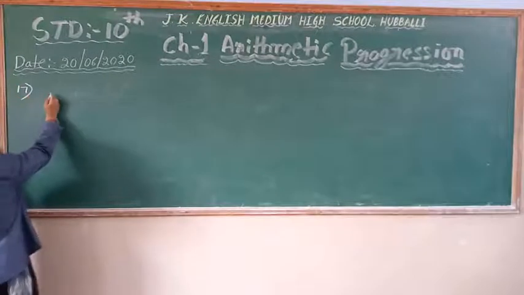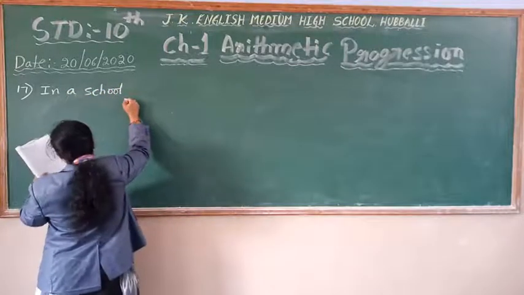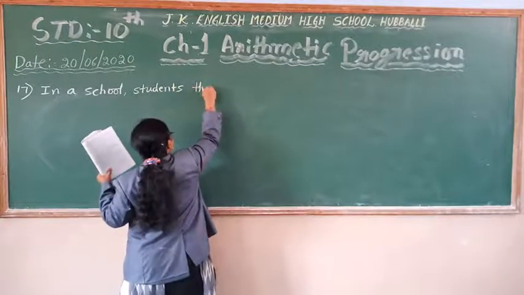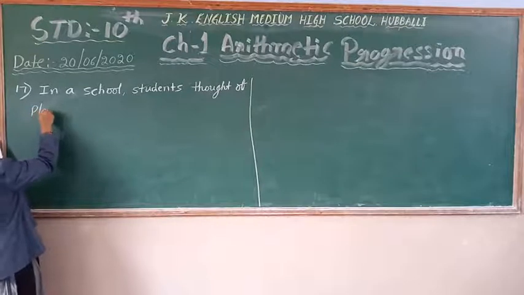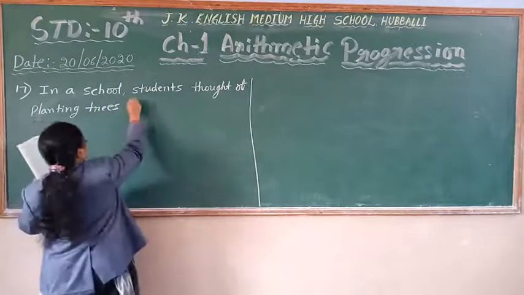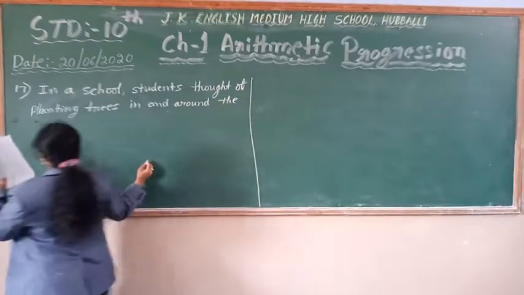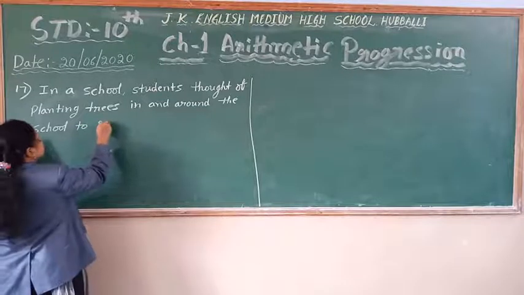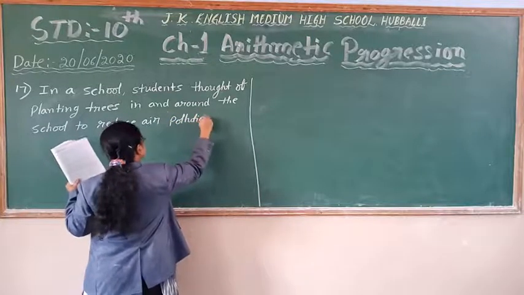The 17th question is: in a school, students thought of planting trees in and around the school to reduce air pollution.